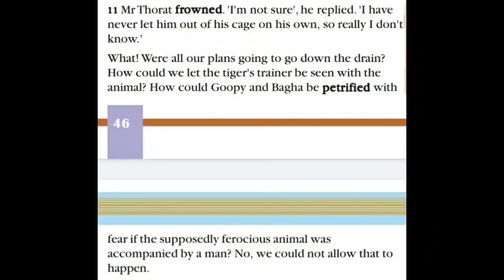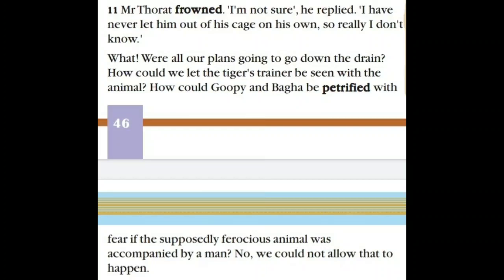Next paragraph. Mr. Thorad frowned. "I'm not sure," he replied. "I have never let him out of the cage on his own, so really I don't know." What? Were all our plans going to go down the drain? How could we let the tiger's trainer be seen with the animal? How could Goopy and Bhaga be petrified with fear if the supposedly ferocious animal was accompanied by a man? No, we could not allow that to happen.